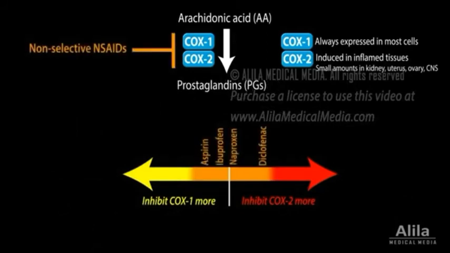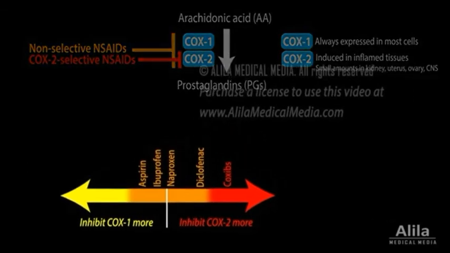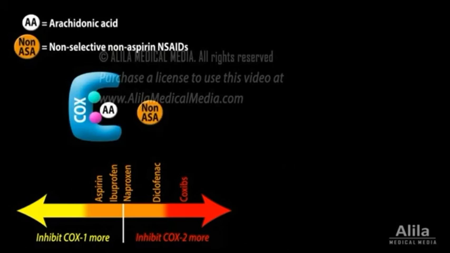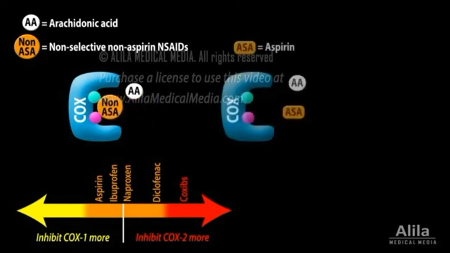Then the next one is mefenamic acid, which produces peripheral as well as central analgesic action, and the common side effects of mefenamic acid include diarrhea. So the next is piroxicam, and the adverse effects of piroxicam are heartburn, nausea and vomiting.